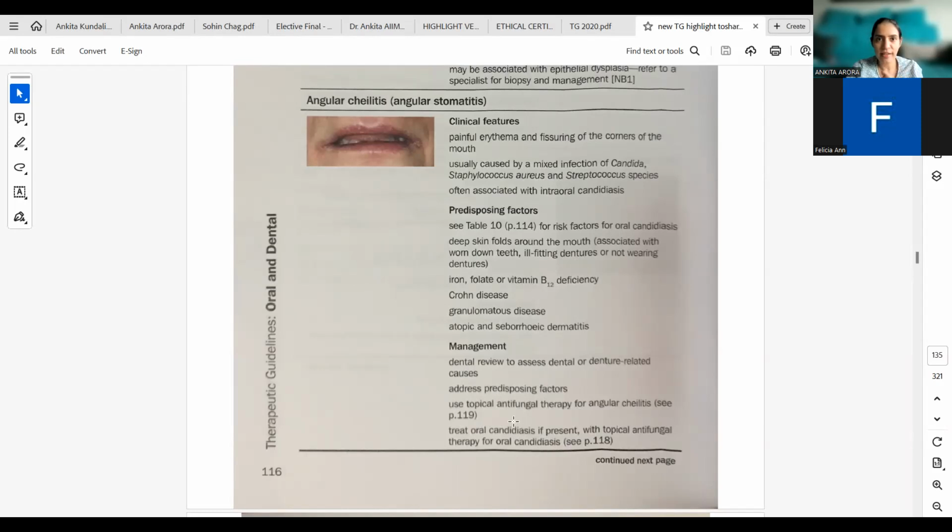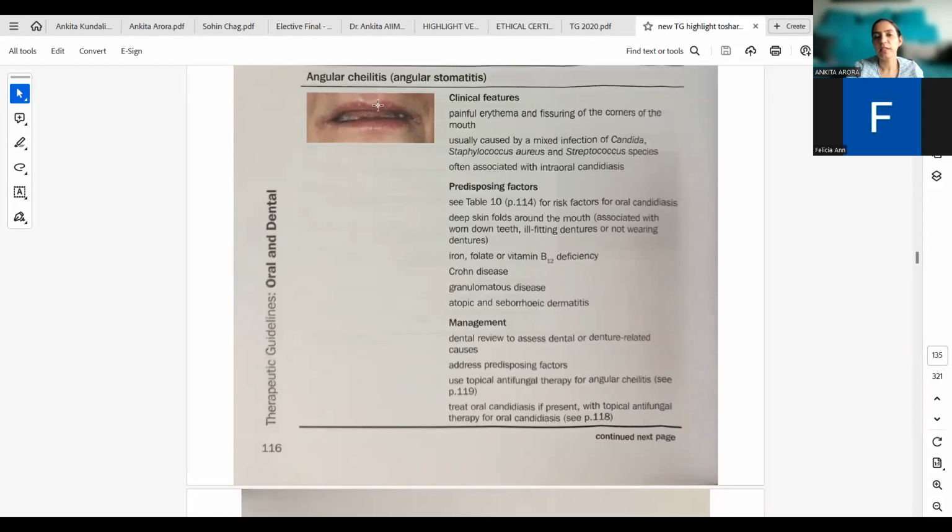So we can't say that fungus created angular cheilitis. There was a ground developed for it, or an initial insult would have already started. Then this area was friable, frail, lacking that keratin toughness, and fungus thrived in there.